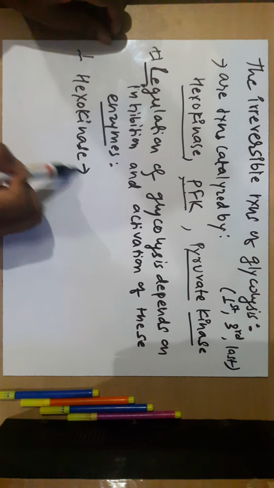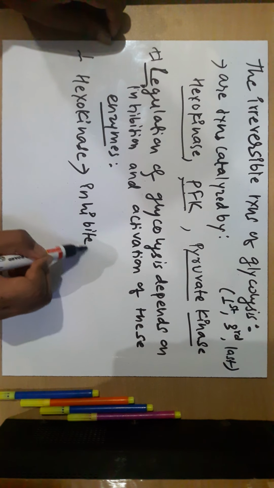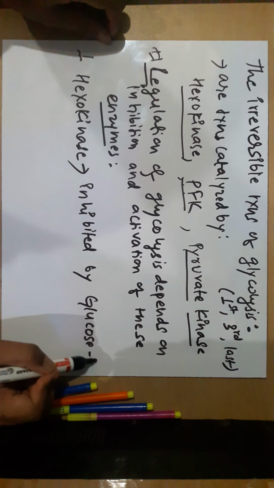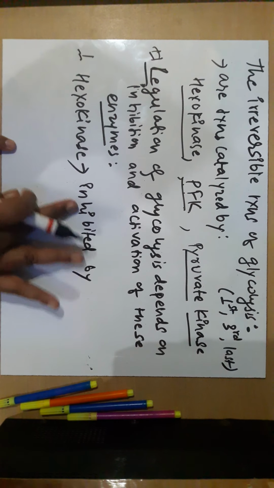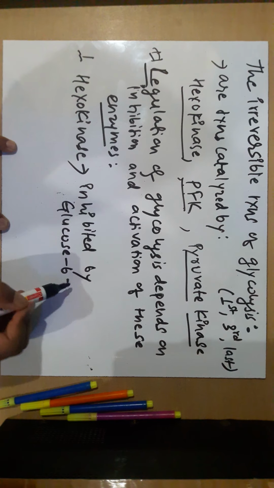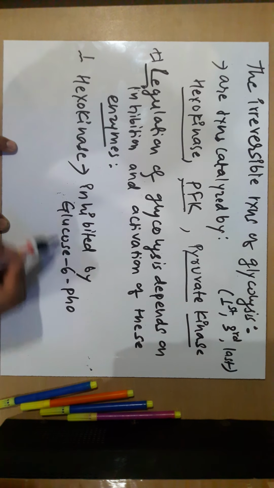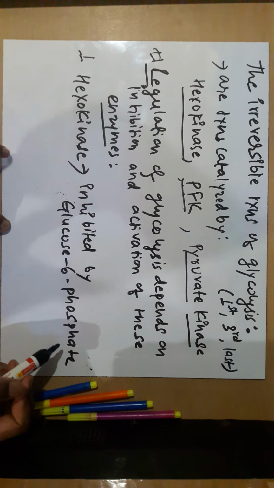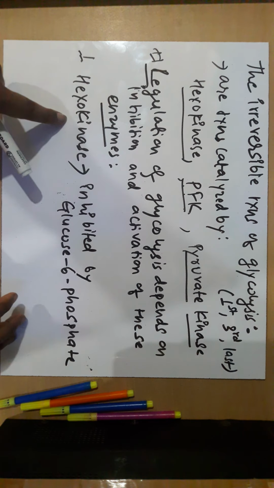Hexokinase is inhibited by glucose 6 phosphate. I guess this compound is a bit familiar to us. It is the compound formed when glucose is converted into glucose 6 phosphate with the help of the same enzyme.